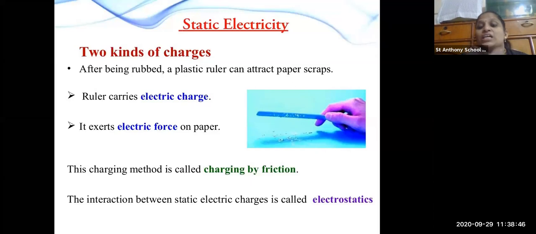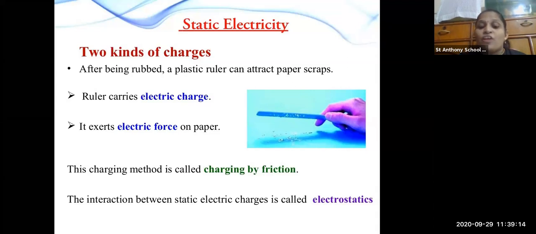There is interaction between static electric charges called electrostatics. You can see here that the scale is not electrically charged, but it carries some electric charge, so it is attracting some pieces of paper. So here the charging method is showing charging by friction. This thing happens with the help of friction.